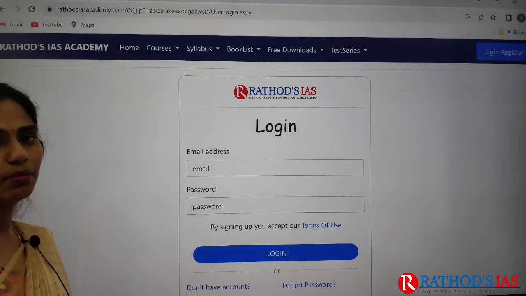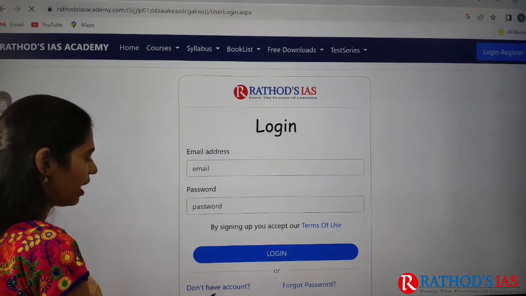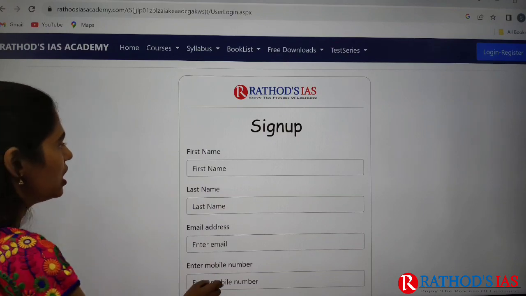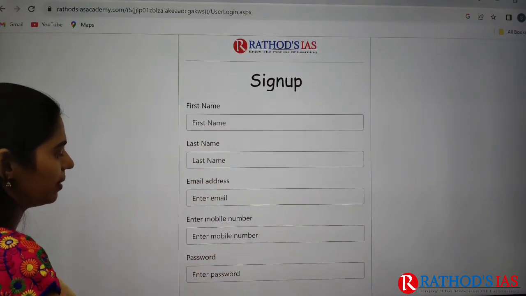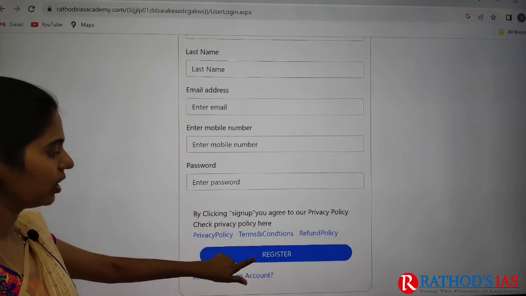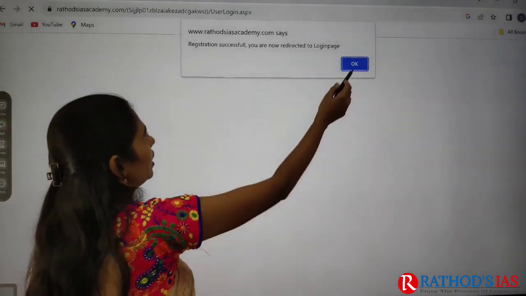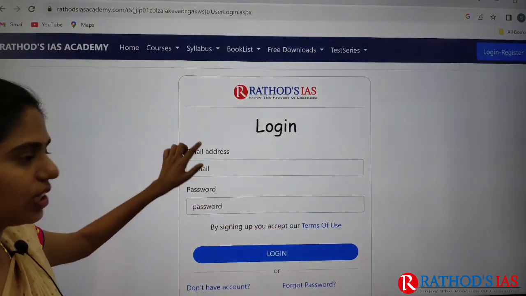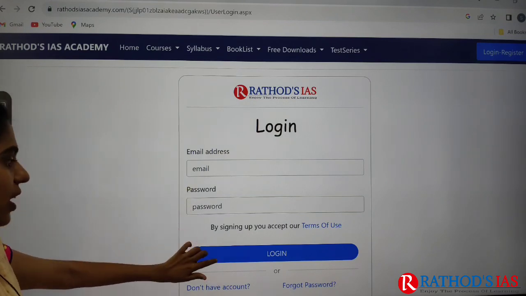For the first time, you have to register first. For that you have to click on do not have account, and it will ask for details like name, email ID, mobile number and password, and you have to click on register here. After registering, you have to go to this login page, give your email ID and password, and you can log in.